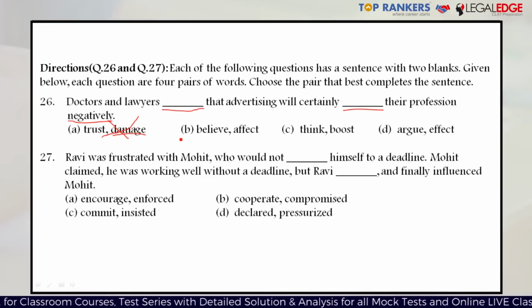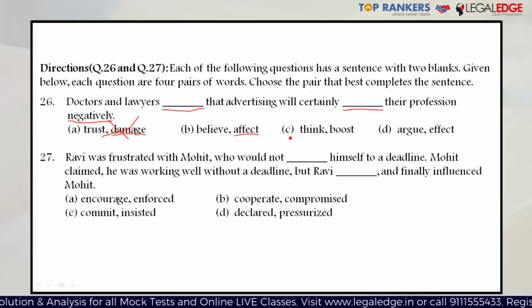Let's talk about option B. Doctors and lawyers believe that advertising will certainly affect their profession negatively. Makes sense. Affect means to influence, and it might be influencing their profession negatively. Advertising might be influencing their profession negatively, and therefore this makes some sense. So let's keep this option and see if we have any better option available.